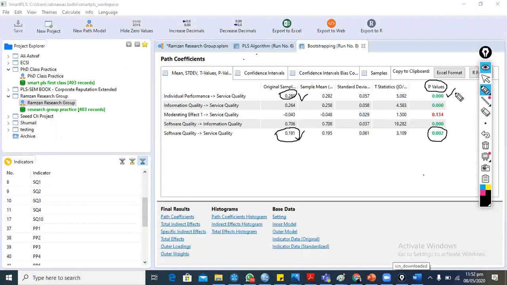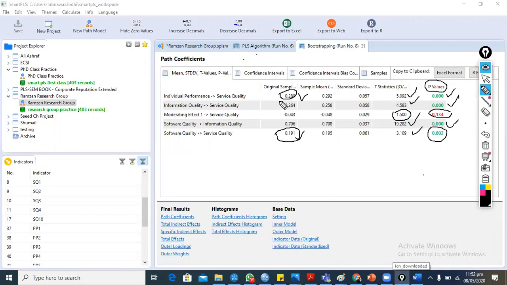The p-value is green, so accept this moderating effect. Moderation is not proven in our context. Its t value is also less than 1.96, but the rest of the values are greater than 1.96, and the p value is less than 0.05, which confirms the relationship and the confidence level.